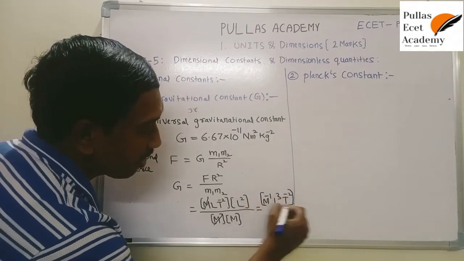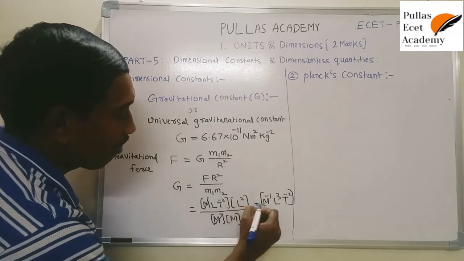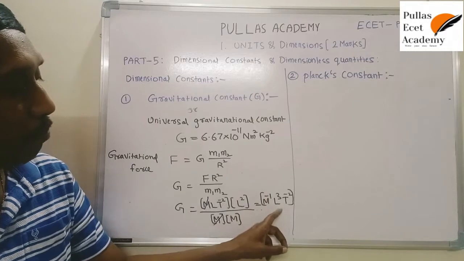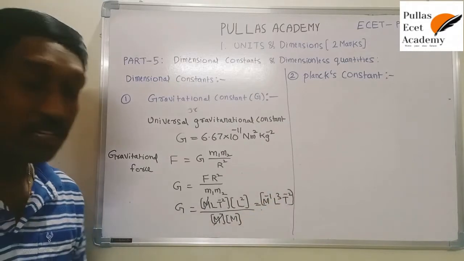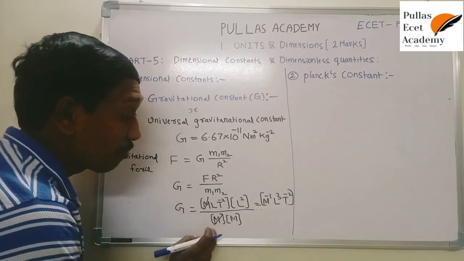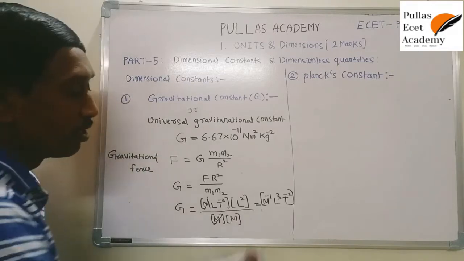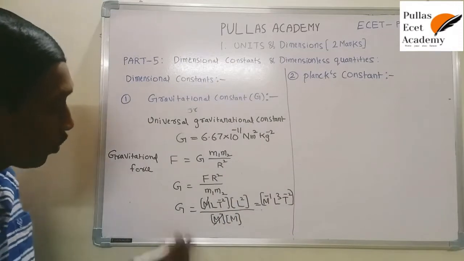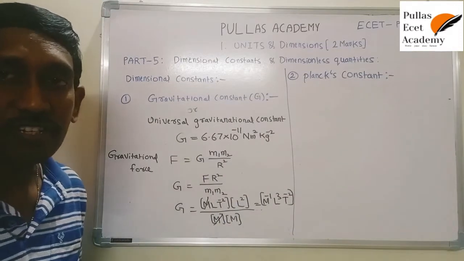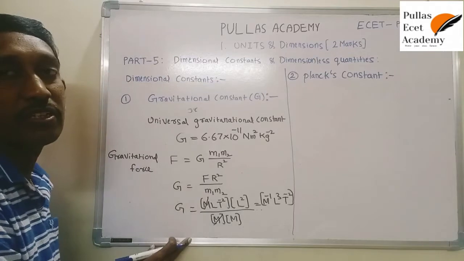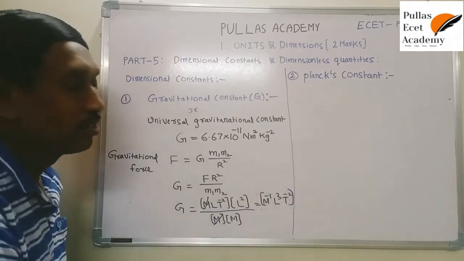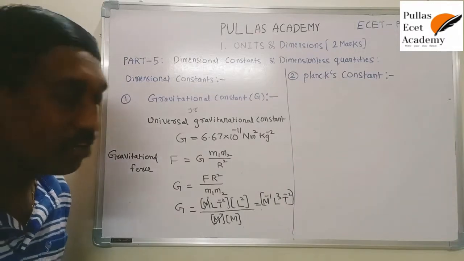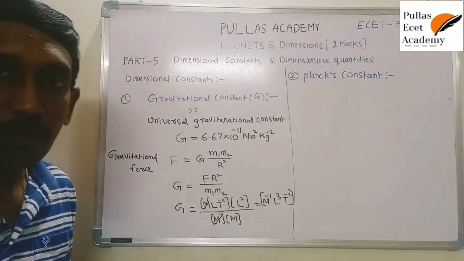So what is the dimensional formula of capital G? The dimensional formula of capital G is M power minus 1 L cube T power minus 2. This is the procedure to construct the dimensional formula of capital G. If you know it, you can write it directly, but here this is the procedure to understand the dimensional formula of capital G.